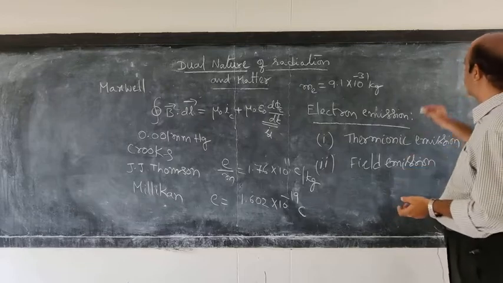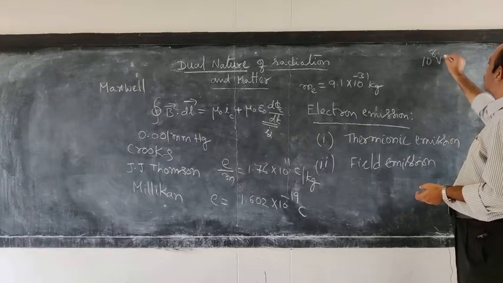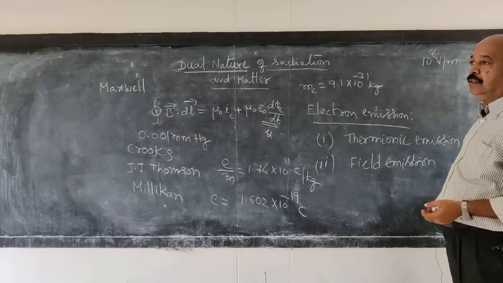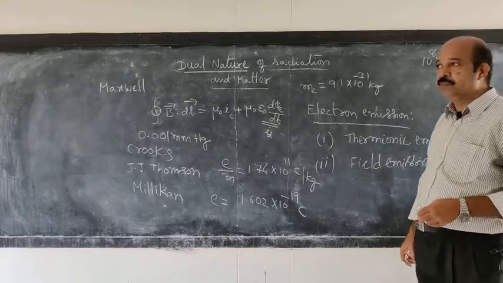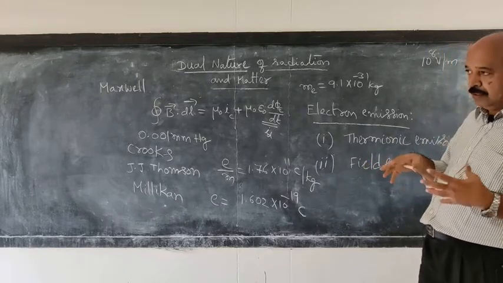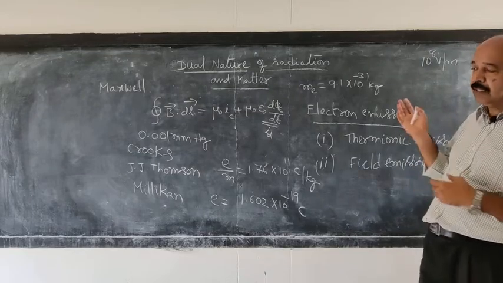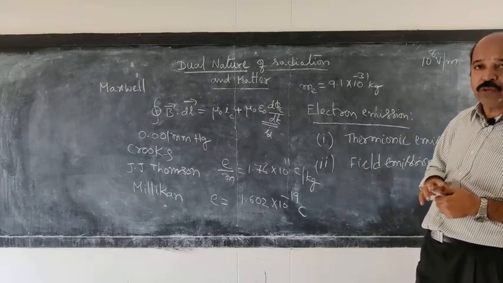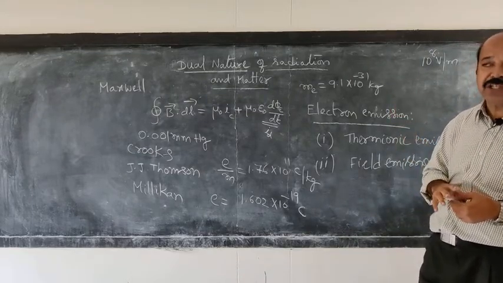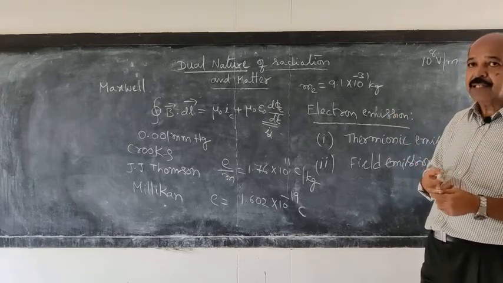By applying a strong electric field of the order of 10^8 volts per meter at atmospheric pressure, that is the breakdown voltage or the dielectric strength of the air, at that high voltage and electric field strength, electrons will come out from the metal surface.